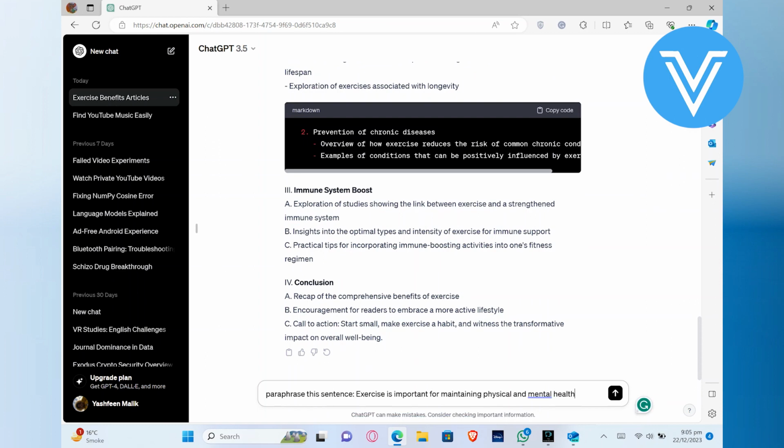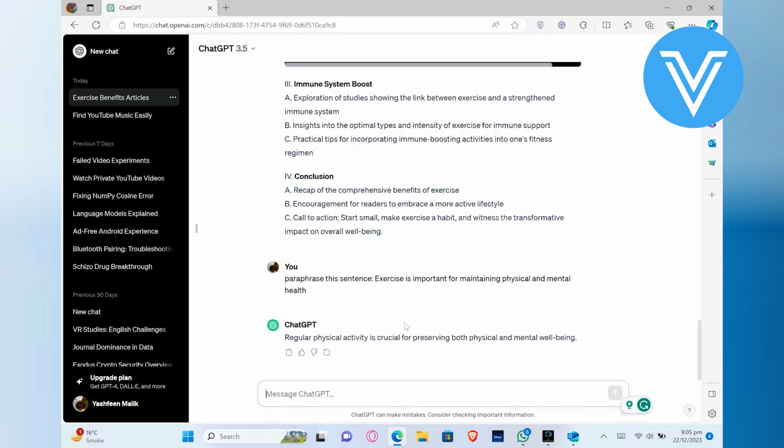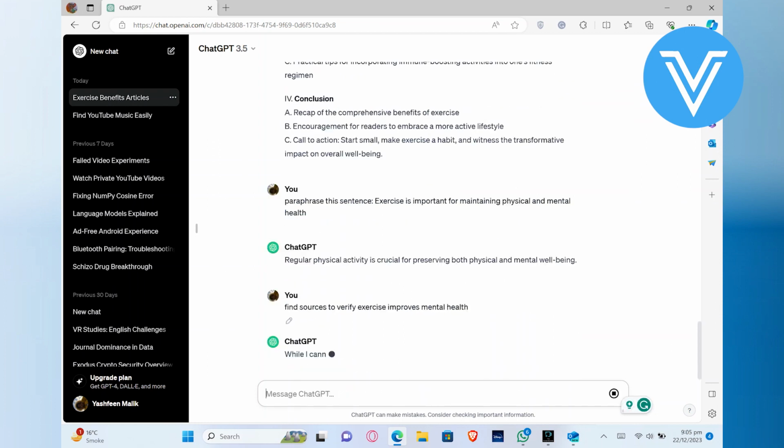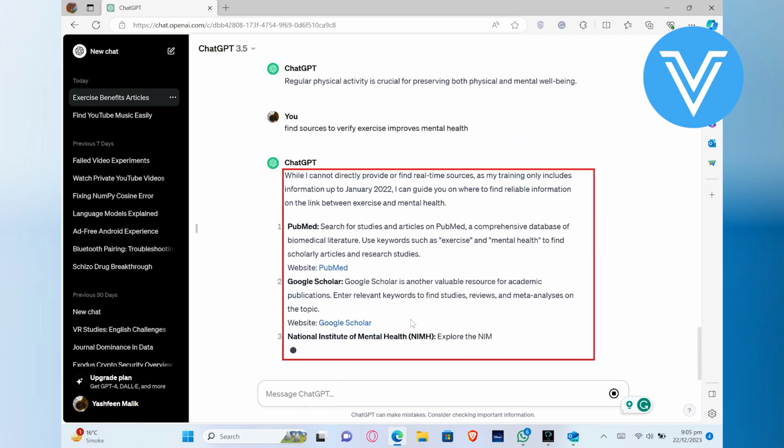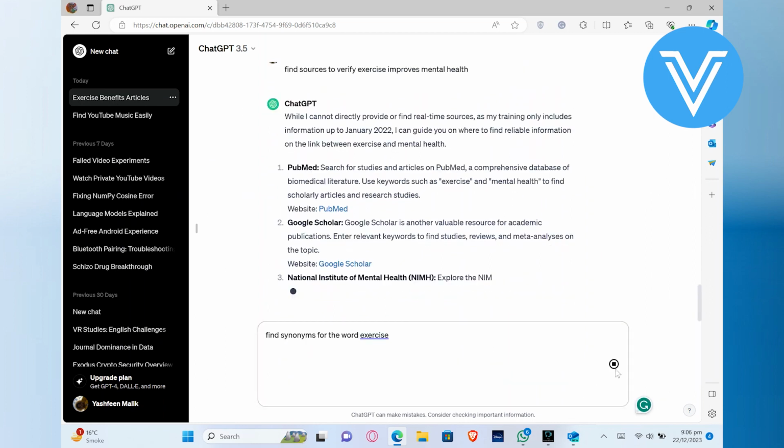Exercise is important for maintaining physical and mental health. It will generate a whole new sentence with the same meaning. With ChatGPT, you can also find sources to verify that exercise improves mental health. It says, while I cannot directly provide or find real-time sources, I can guide you on where to find reliable information. You can also find the synonyms of the word exercise.